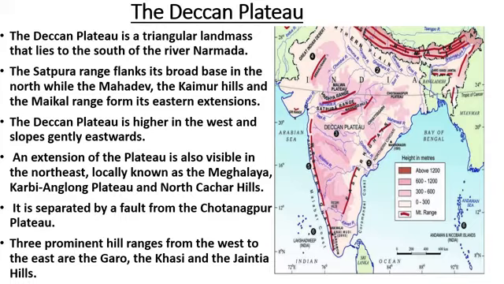Three prominent hill ranges run from west to east in Meghalaya. This is the Meghalaya state, Shillong plateau. The western side is Garo, in the middle Khasi, and the eastern side is Jaintia. When moving from east to west, Jaintia comes first, then Khasi, and then Garo. When moving from west to east, Garo comes first, then Khasi in the middle, and then Jaintia. Questions are asked from this area, east to west, west to east.